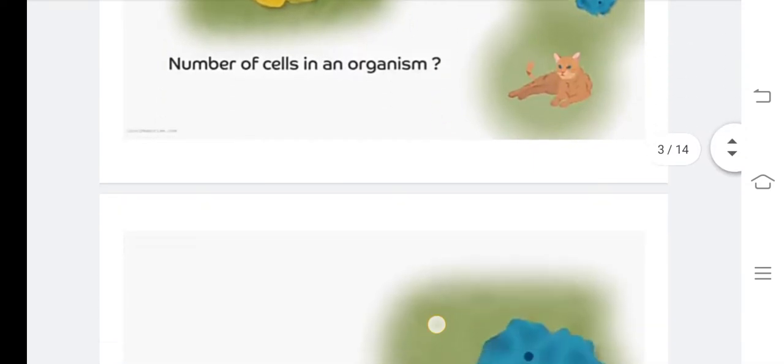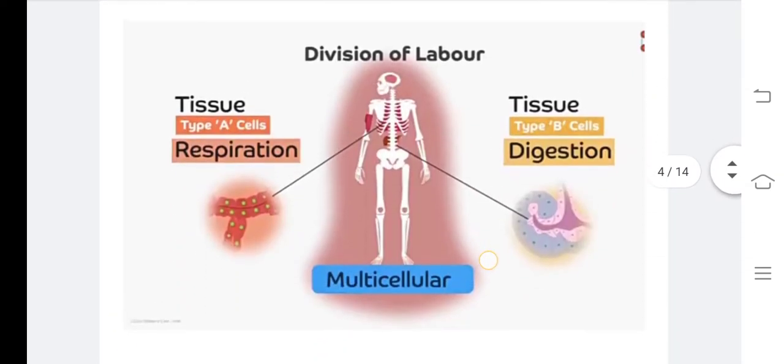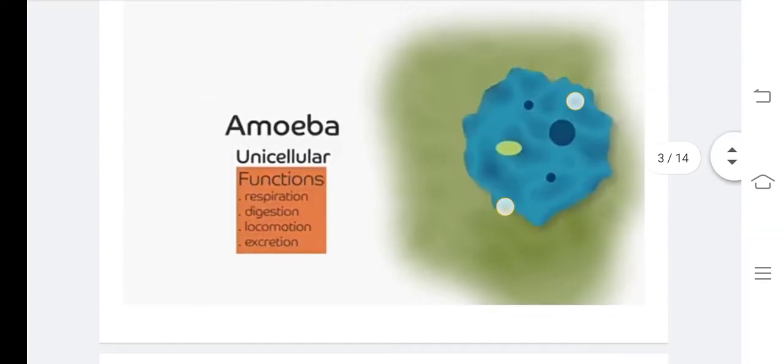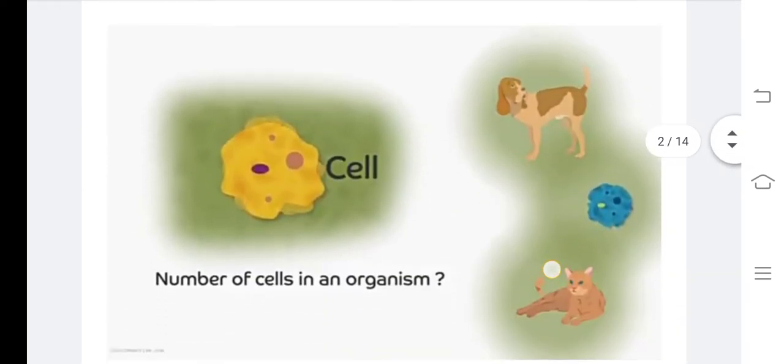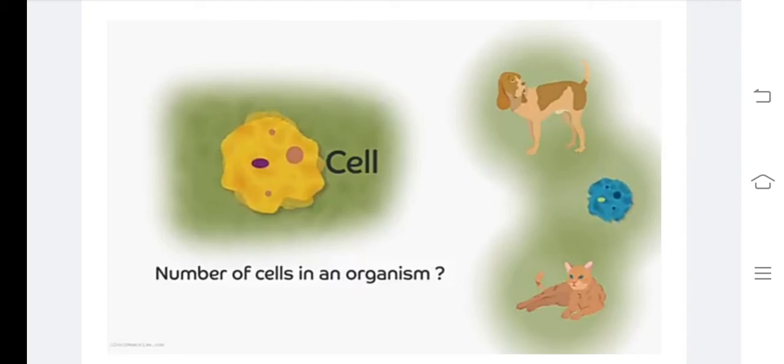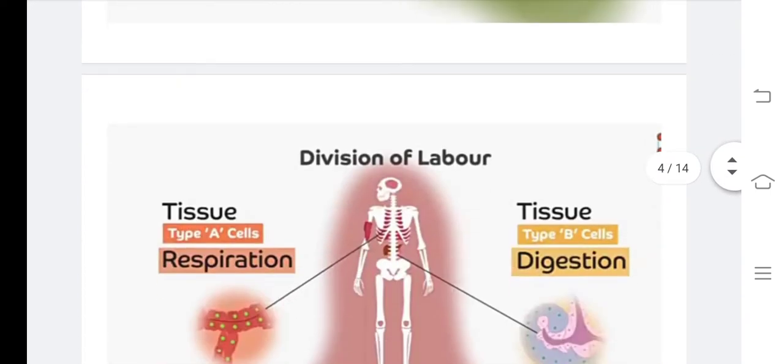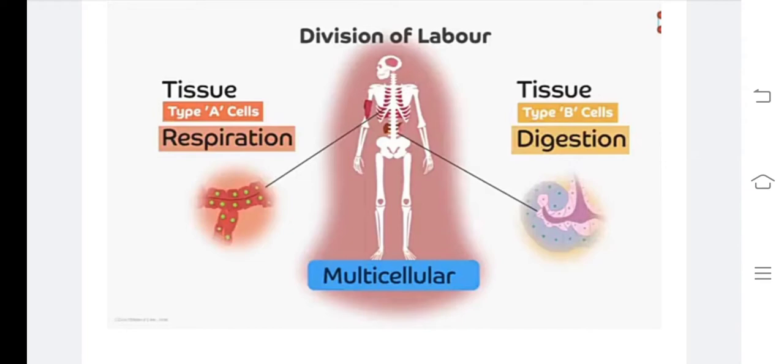Which are the examples of unicellular organisms? Amoeba, Paramecium, Euglena. I have focused only on amoeba. What about multicellular organisms, children? Cat, dog, humans, these all belong to multicellular organisms, right? They have many cells which make up their entire body. There are groups of cells which carry out different structures and functions. For example, nerve cells carry messages to the brain.